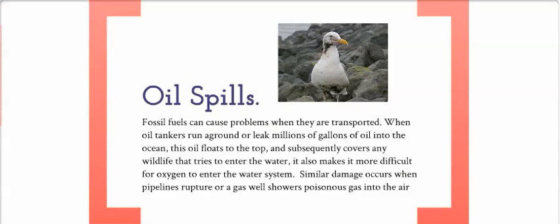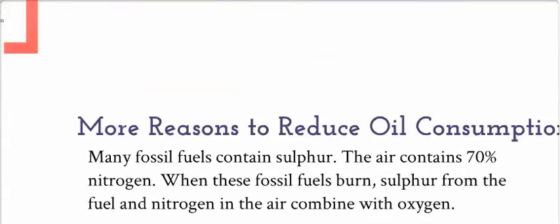Oil spills. Fossil fuels can cause problems when they are transported. When oil tankers run aground or leak millions of gallons of oil into the ocean, the oil floats to the top and subsequently covers any wildlife that tries to enter the water. It also makes it more difficult for oxygen to enter the water system. Similar damage occurs when pipelines rupture or gas wells shower poisonous gas into the air.